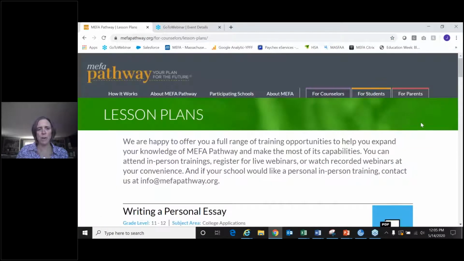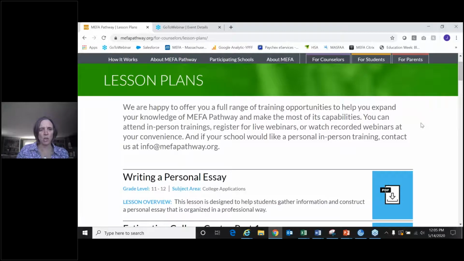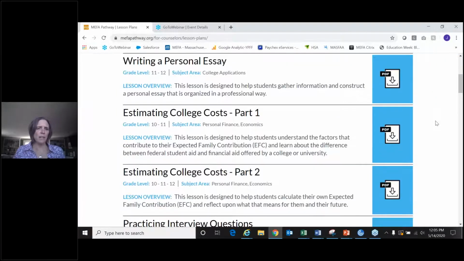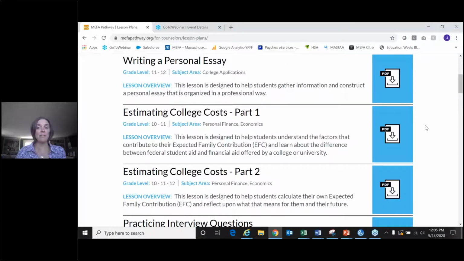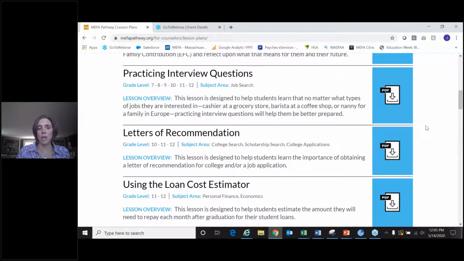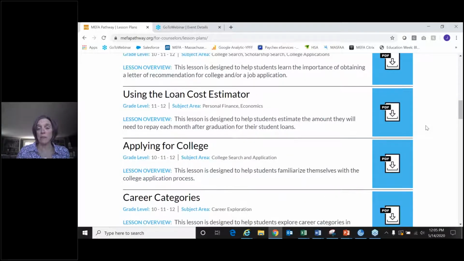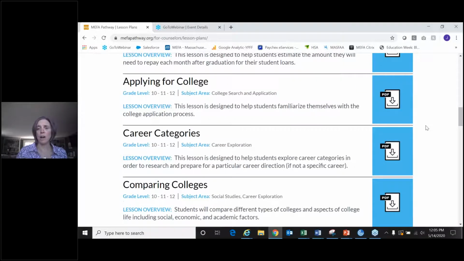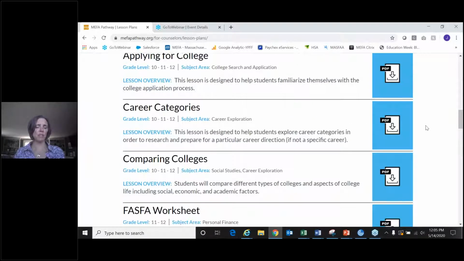our lesson plan library. I'll just show you this quickly. And our plan is to expand. We have a number of great lesson plans that you can download and print out. This is mostly for grades 9 through 12, but we do offer our portal to grades 6, 7, and 8, so we'll be building out curriculum for those grades.